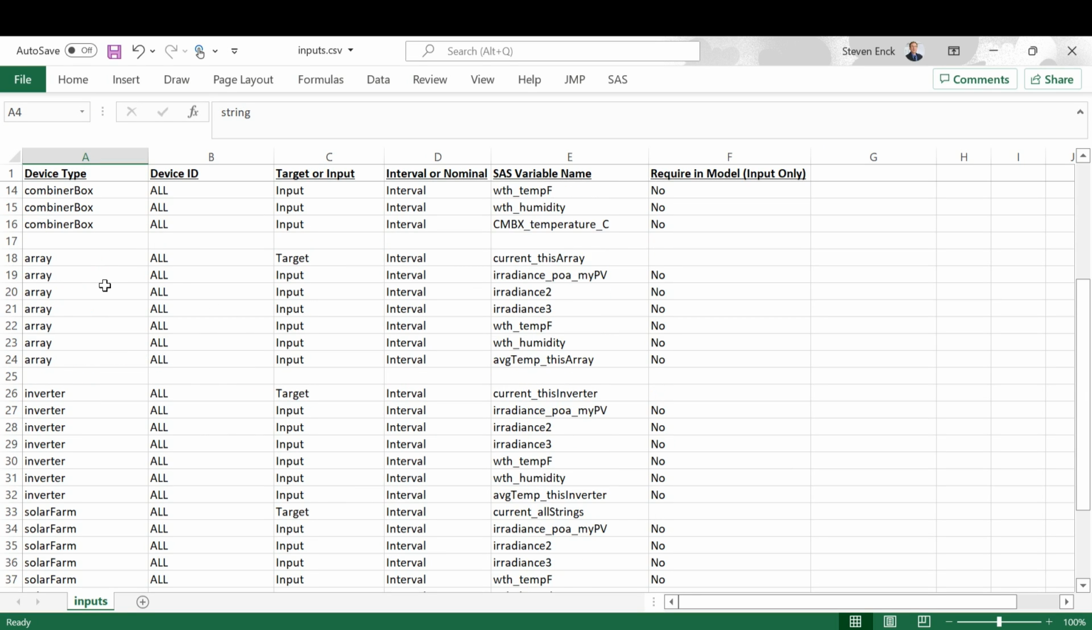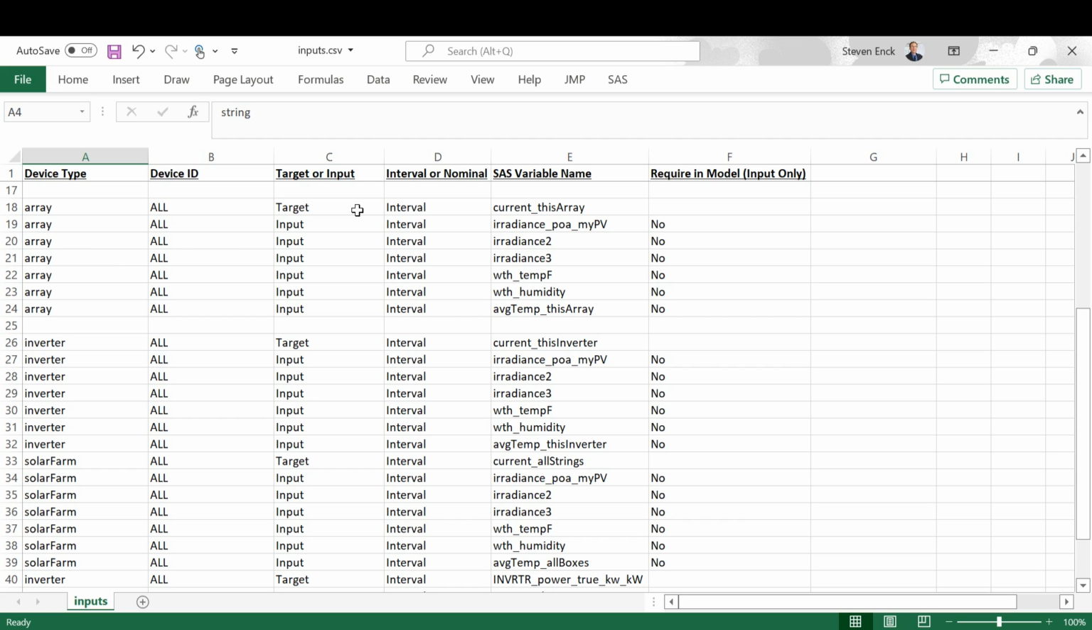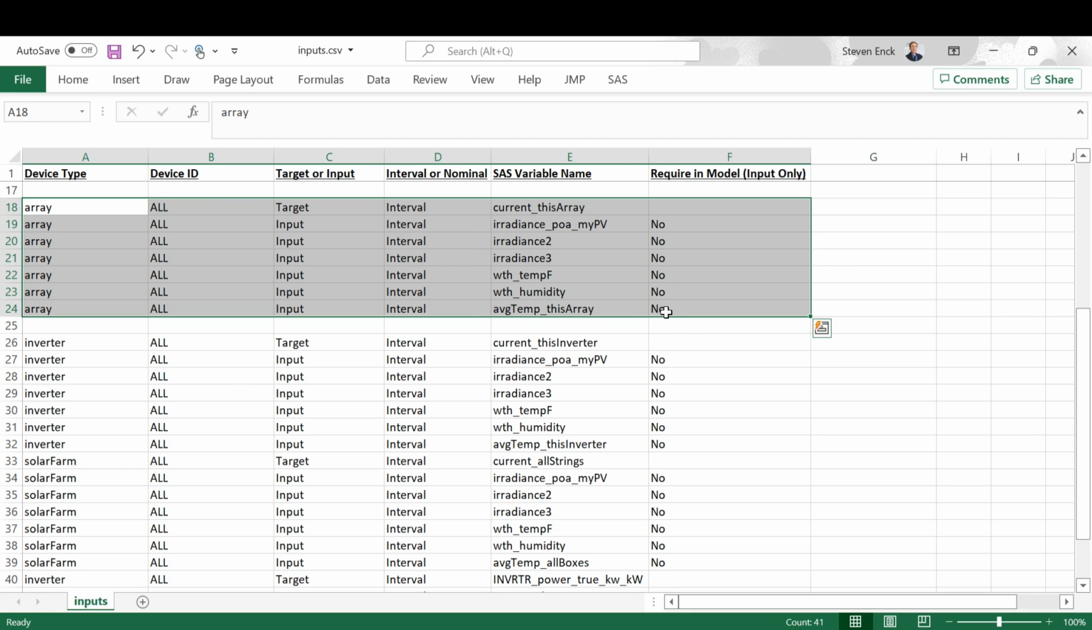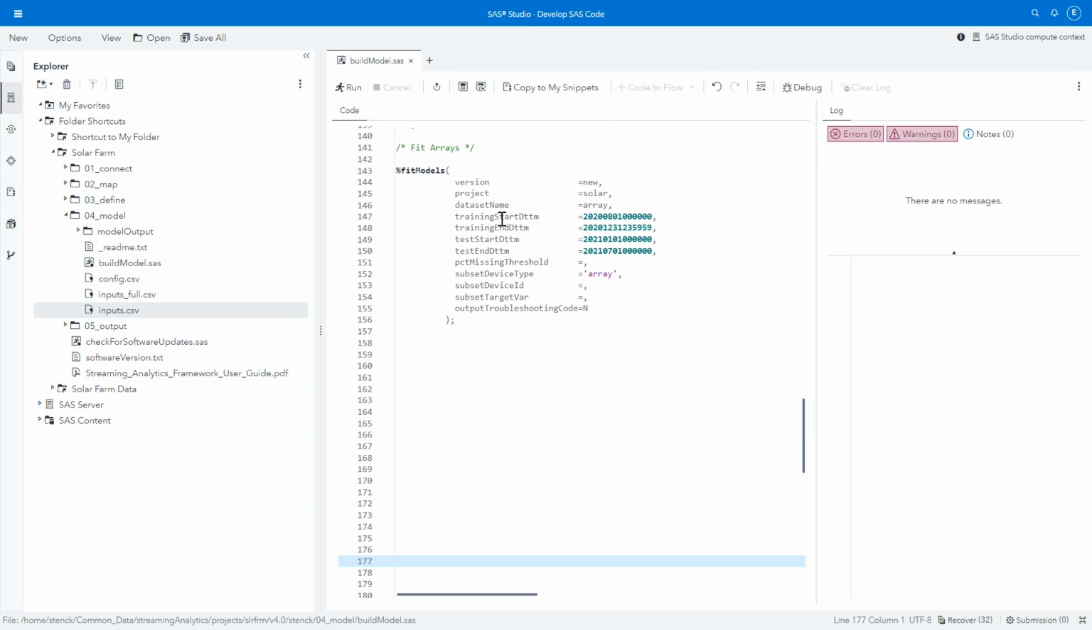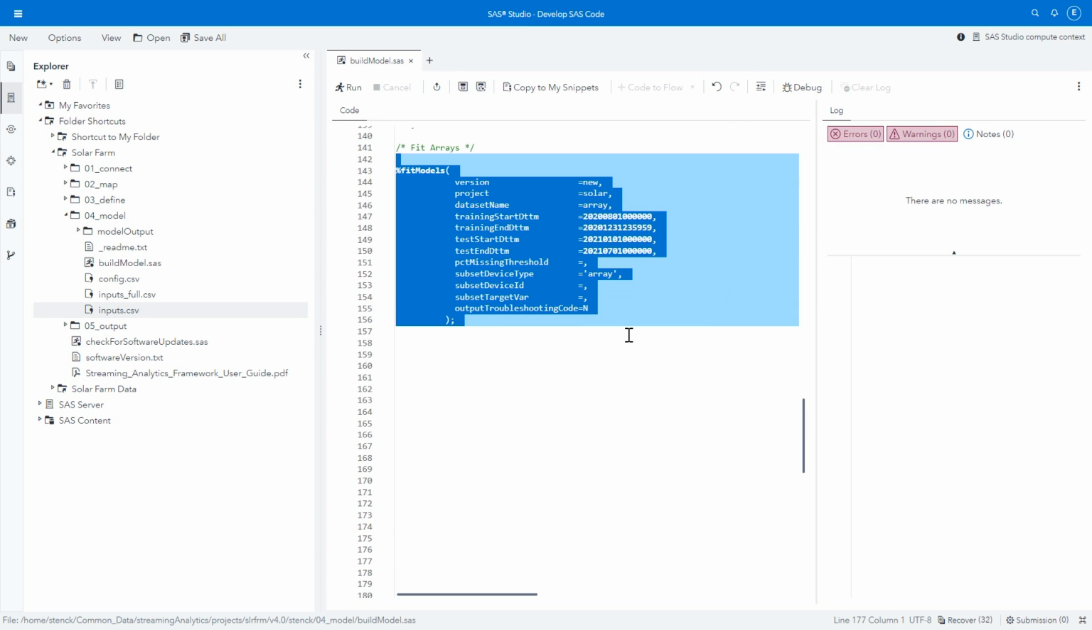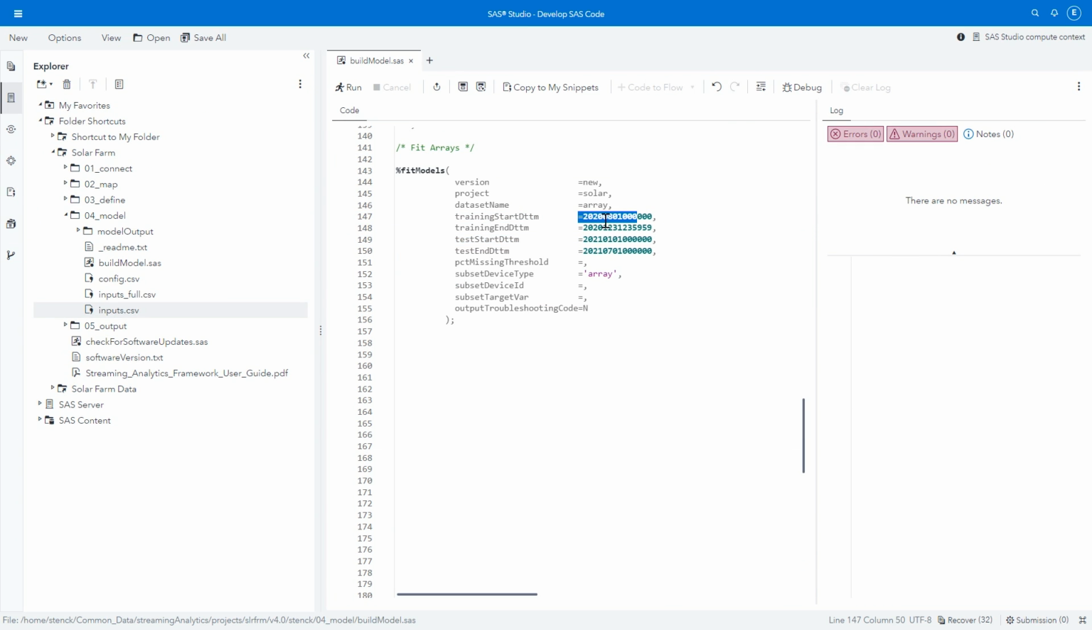We were looking at arrays. So we have our target as the current, and we have irradiance, squared and cubed, the temperature and humidity, and the average temperature of the array. And so this is all we need to specify. And then we can tell SAS to fit our models, and we have to give it a training period.